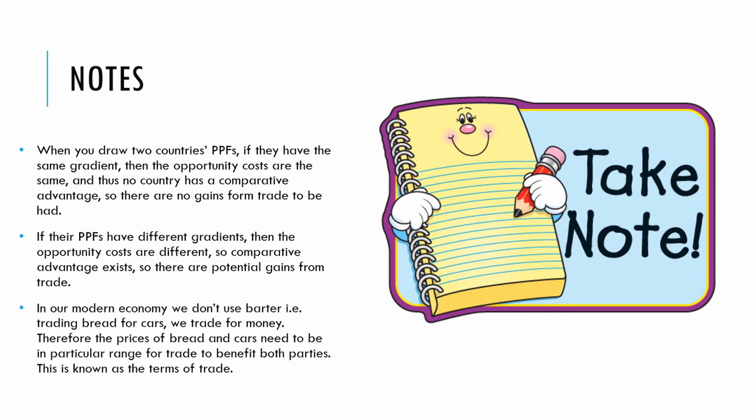It's also worth bearing in mind that in our modern economy, we don't use barter, i.e. we don't trade bread for cars, we trade for money. Therefore, the prices of bread and cars need to be in a particular range for both parties to benefit. And this is known as the terms of trade.